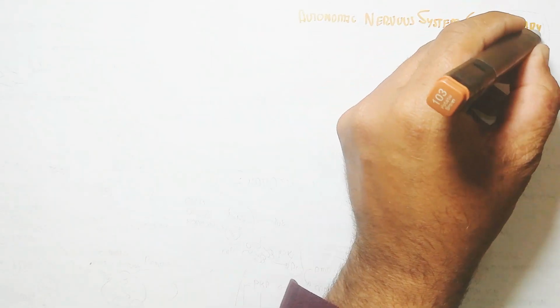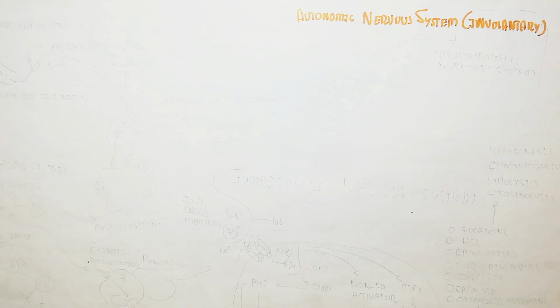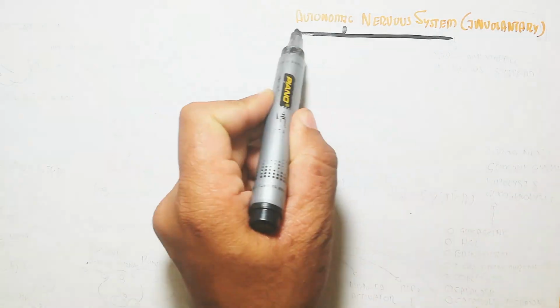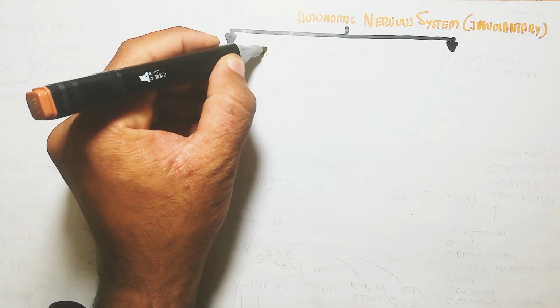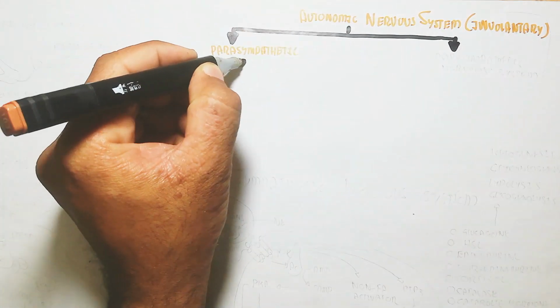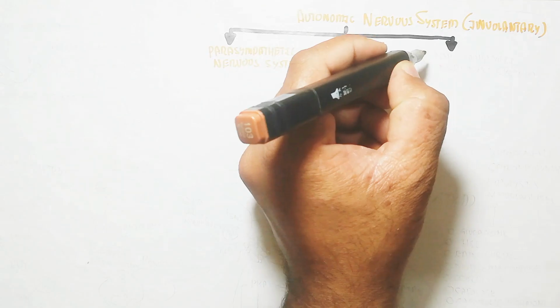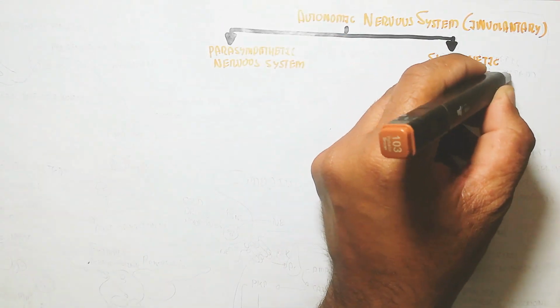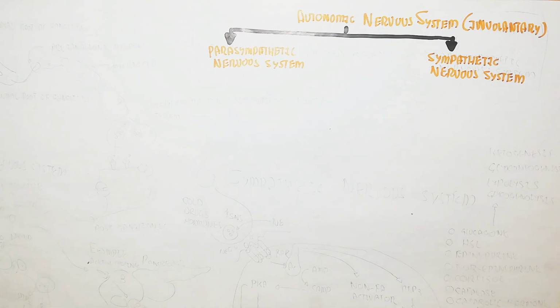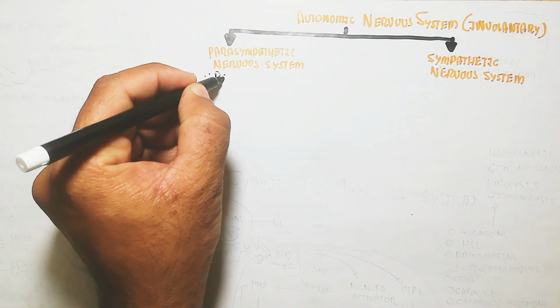In this video, we will understand the autonomic nervous system, which is involuntary and not controlled by our will. It contains the parasympathetic and sympathetic nervous systems. We will understand the cellular mechanism and the change in the cell's physiology. The parasympathetic nervous system is the rest and digest response, while the sympathetic nervous system is the fight and flight response.